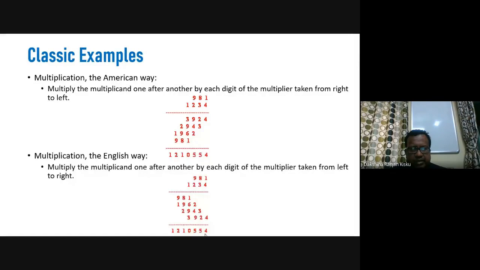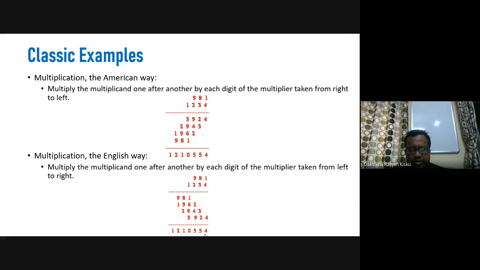Here we can see two different classic examples of multiplication. One is called the American way, another is called the English way. The American way says that you multiply the multiplicand one after another by each digit of the multiplier, taken from right to left.